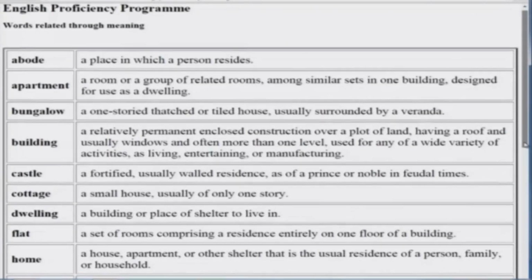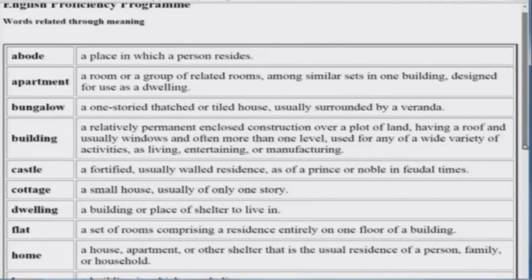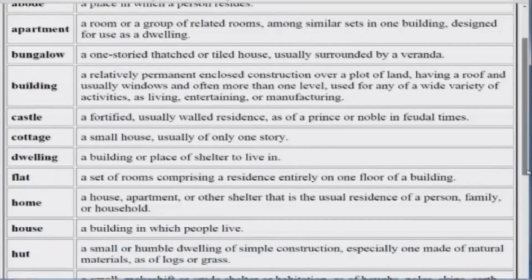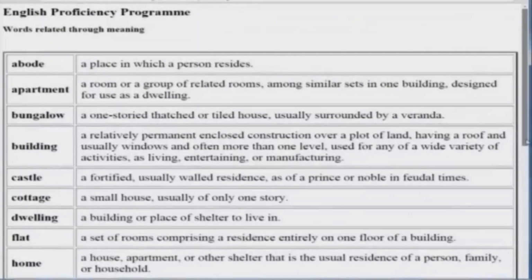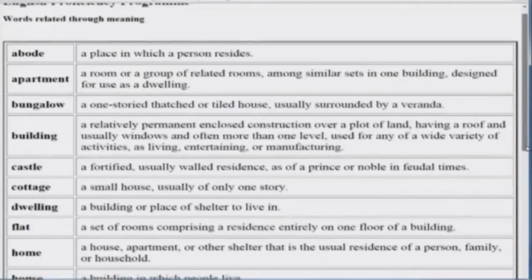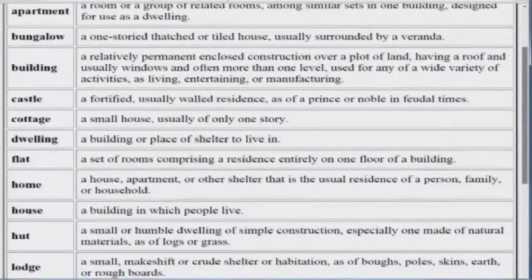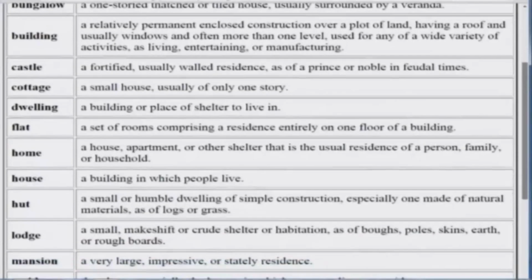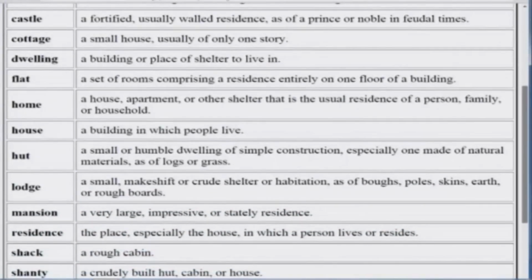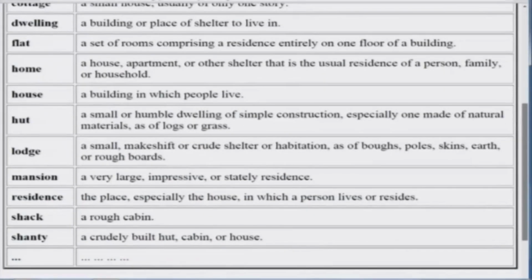I have kept only the meaning listed as the first possible meaning of that word in that dictionary. But the point is that all these words: abode, apartment, bungalow, building, castle, cottage, dwelling, flat, home, house, hut, lodge, mansion, residence, shack, shanty. So there are 16 words here. There may be many more words in this group.